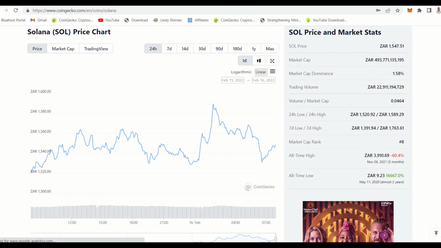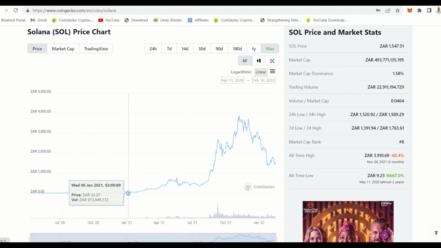When you look at this, you would see that if you go to Max, it was 22 rand, December 2022. Just think about it, guys. After a year, this coin is 1,400. So if it was 22 rand and then you bought 1,000 of these coins, it means now you would have 1,419 times 20 of these coins.